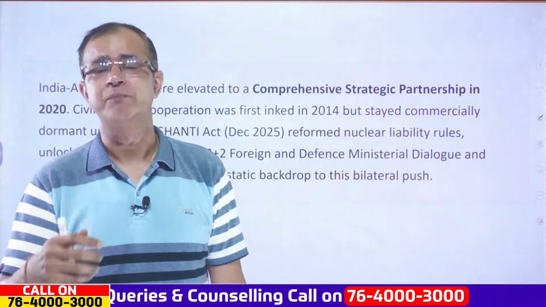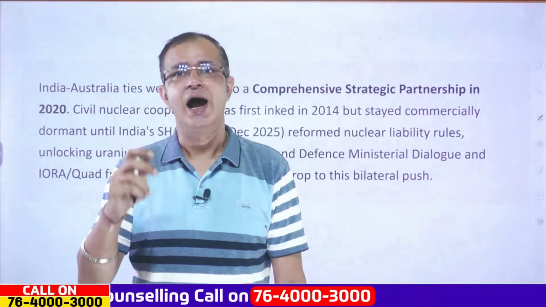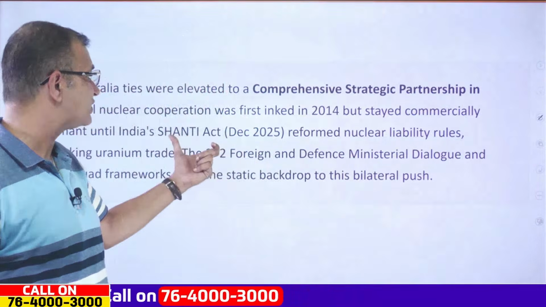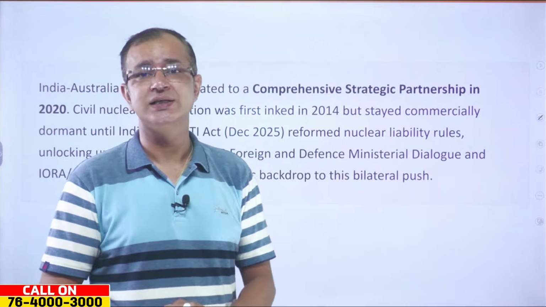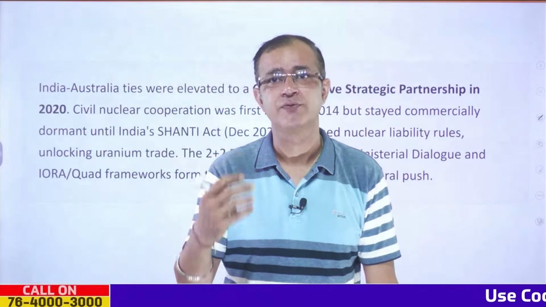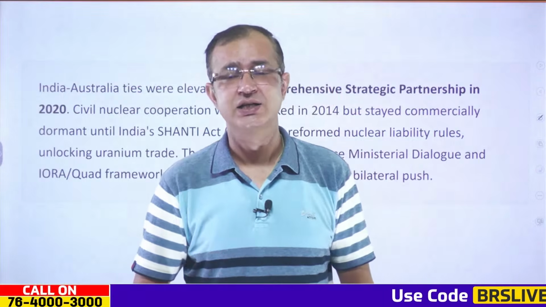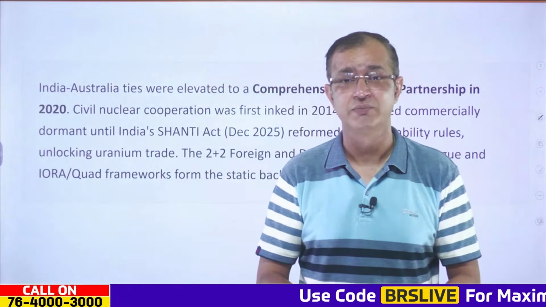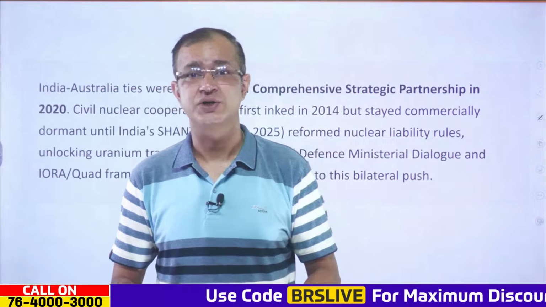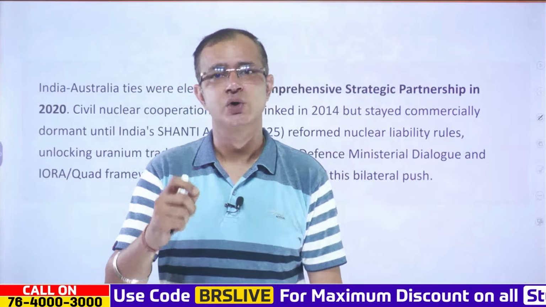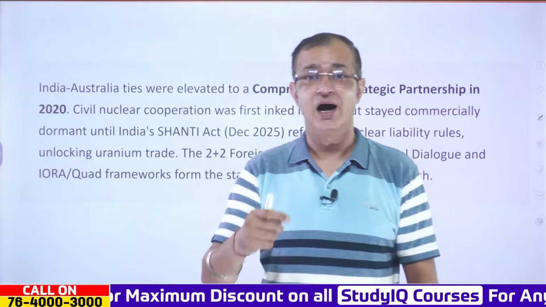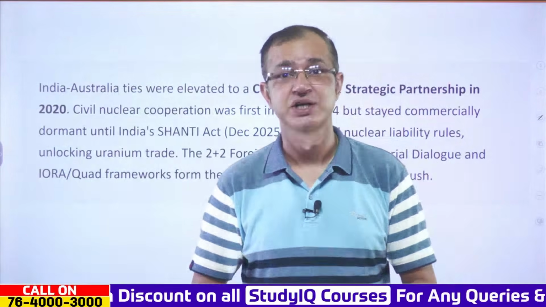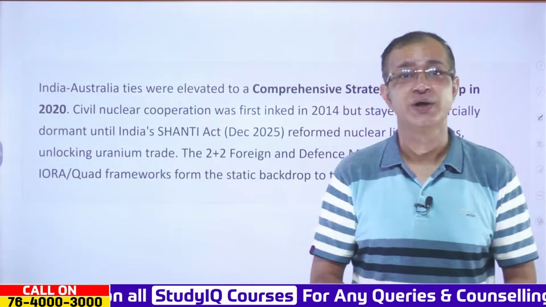And now we are seeing that after the passage of the Shanti Act in 2025, the nuclear liability rules have been reformed, and thereby we are seeing that uranium supply will be there from Australia. When it comes to uranium, Australia has quite big reserves of uranium along with Kazakhstan, which are basically the major suppliers of uranium as well.